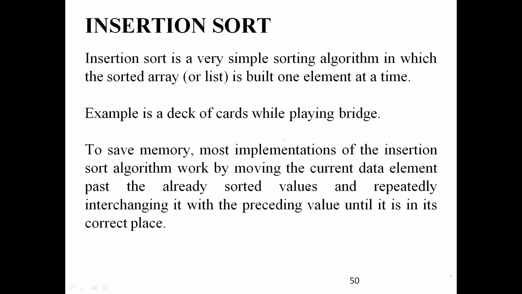How the bubbles come out? The bigger the bubble, the sooner it comes out, and they keep on coming out. That is how bubble sort works. Like that, in selection you are picking the highest element or the lowest element. Based upon the working principle, the name is given.